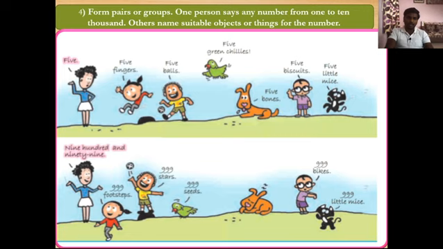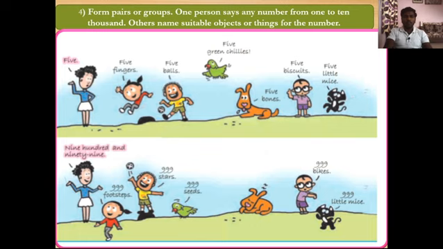Here, 999 footsteps. Second says 999 stars. Third one says 999 seeds. Here Toto is sleeping, and then 999 bikes, and Mia says 999 little mice. So in this way you can play this game in your classroom.